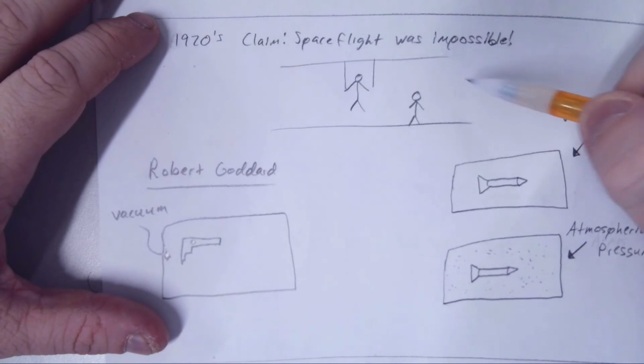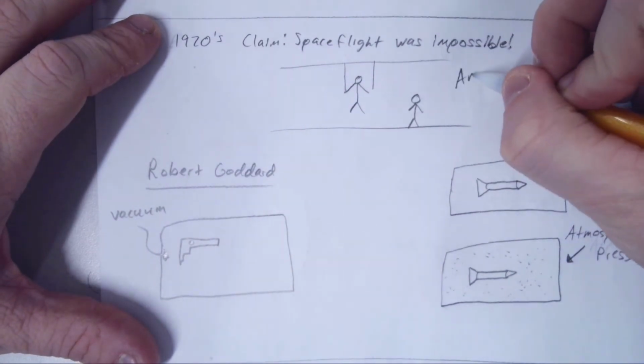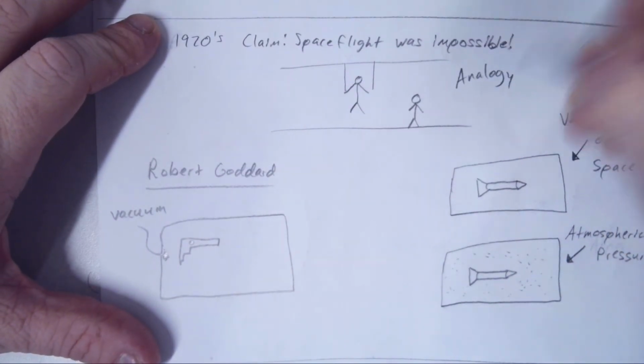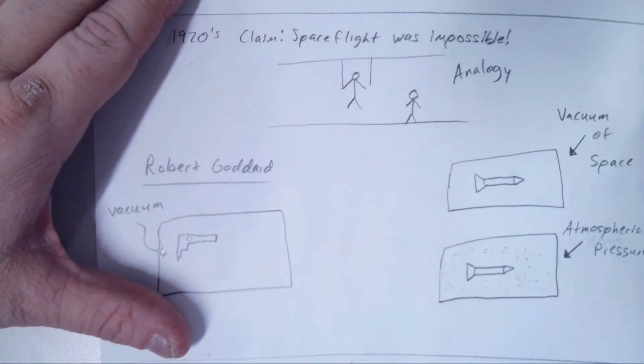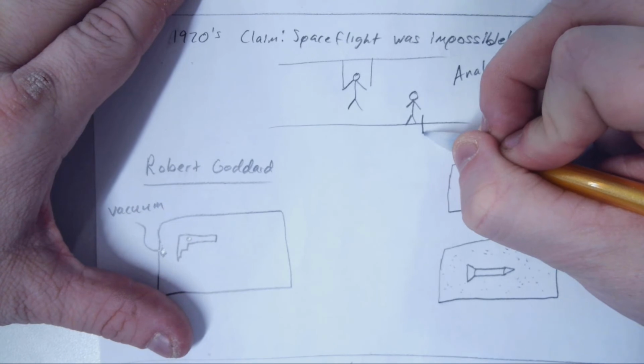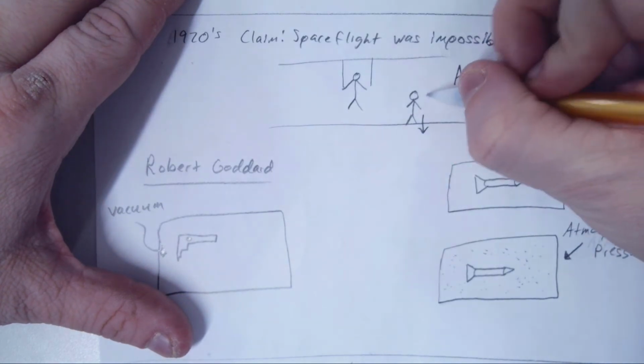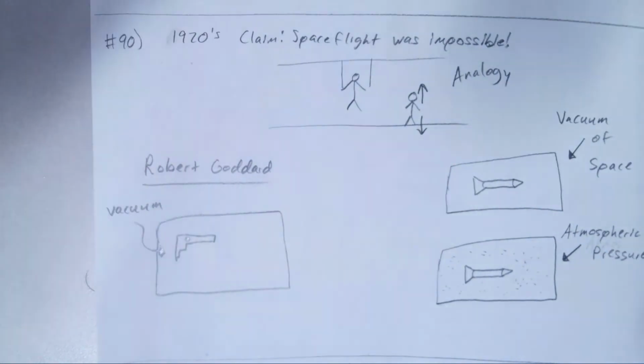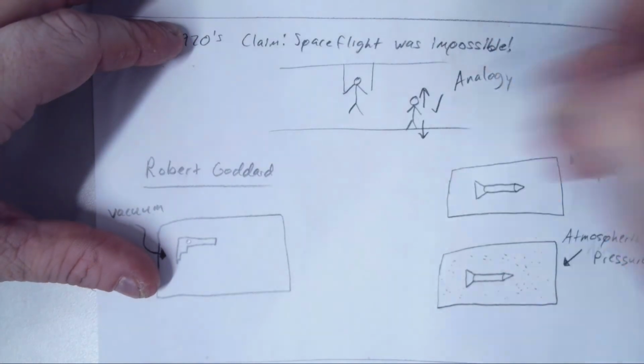So here's an analogy for their misunderstanding. If you were standing on the floor and you wanted to jump up, you have to push your legs into the floor, and then Newton's third law says it will push you up, so you can jump. It's successful.